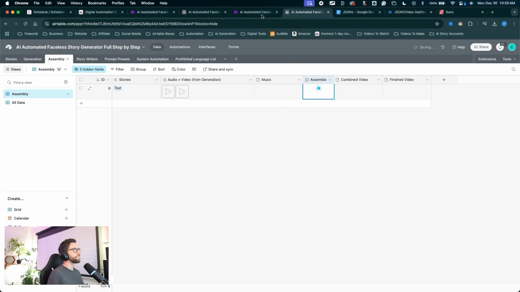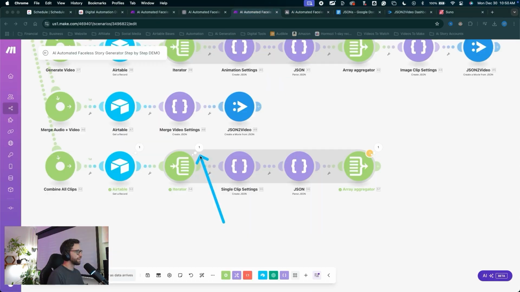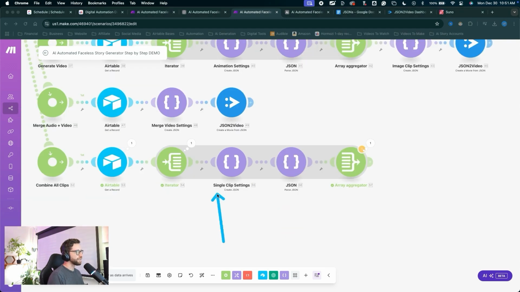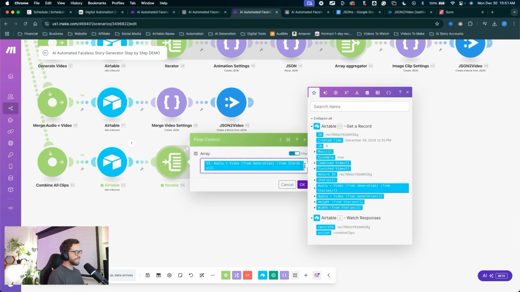Let's come back into Make so we can watch this data come through. There it is, and we should have it in our aggregator. However, it looks like it didn't actually run through these two modules. Let's take a look at why that is. Let's come into the iterator, and we can see that this linkage is improperly named. We actually renamed that field.